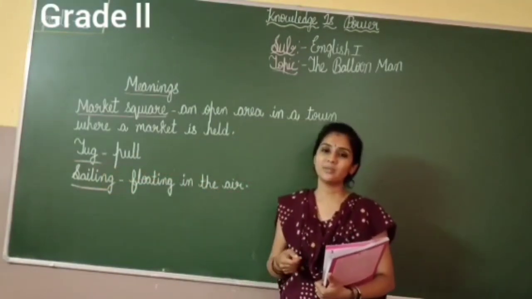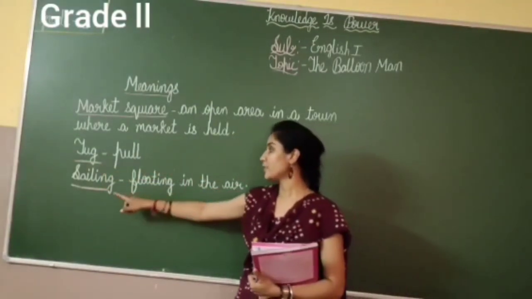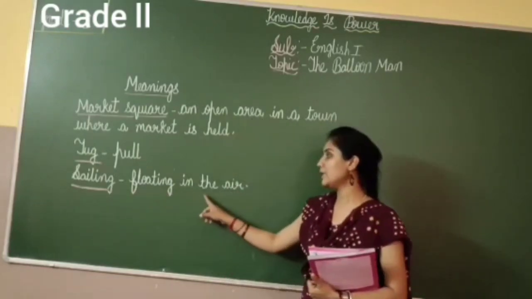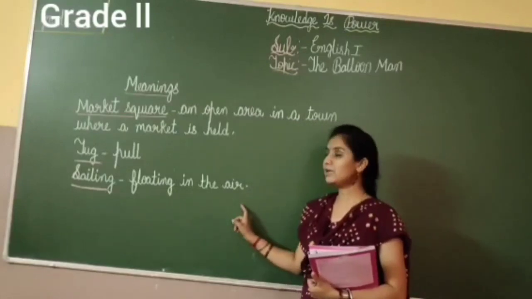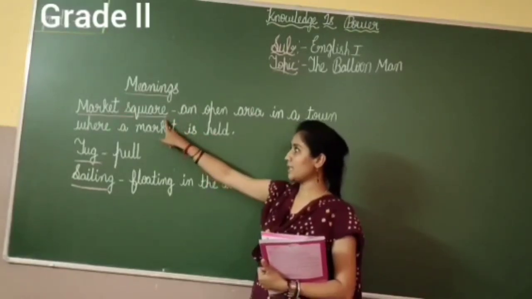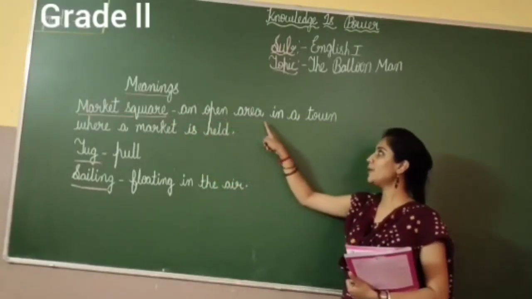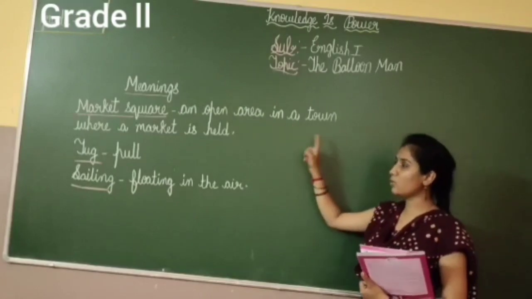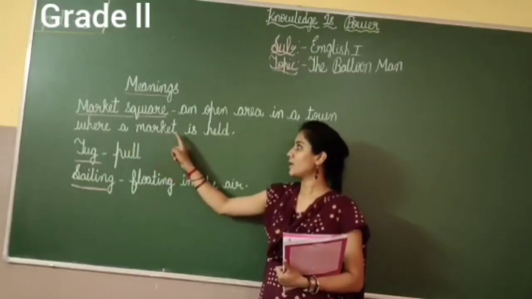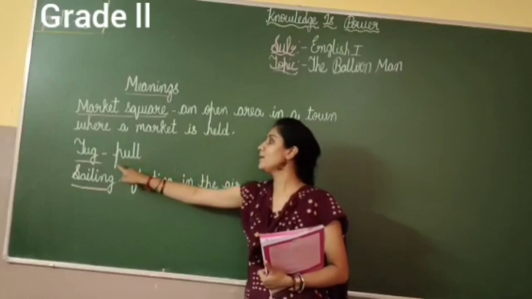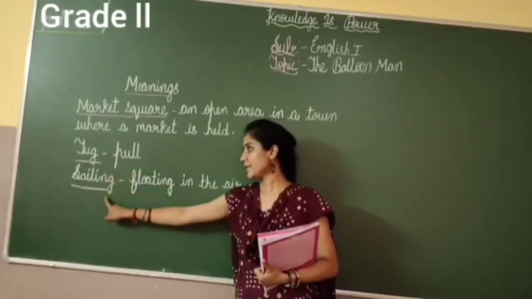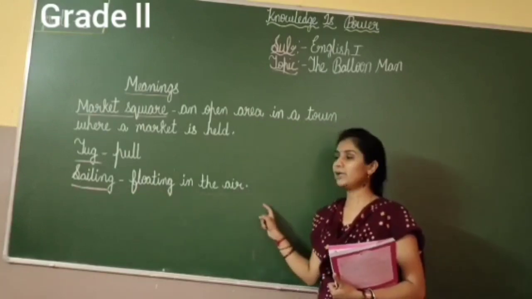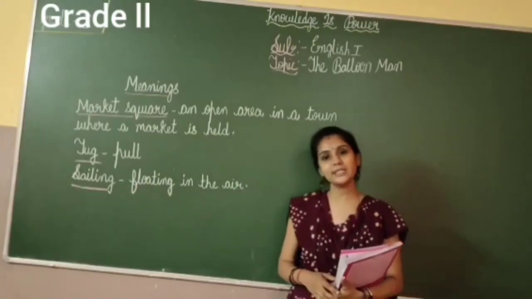Yes. Next, tug. What is the meaning of tug? Pull. Sailing, floating in the air. So market square, an open area in a town where a market is held. Tug, pull. Sailing, floating in the air. So I want you to practice these meanings.